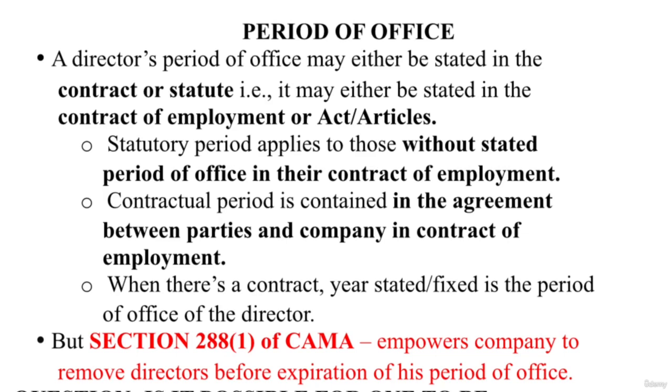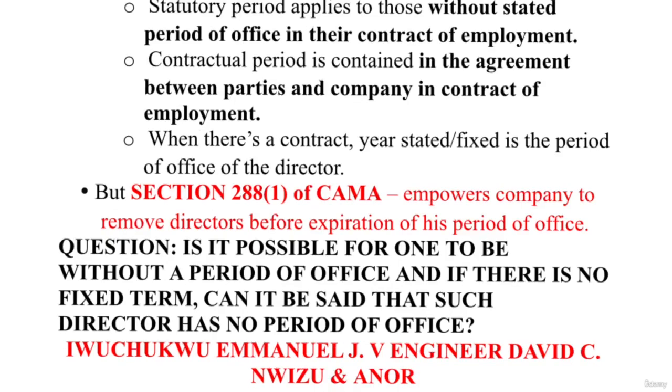So we then go to this very important question: is it possible for one to be without a period of office? And if there is no fixed term, can it be said that such a director has no period of office? Or is there anything like director at will? This is the question that we are going to be answering in the case of Iwuchukwu Emmanuel J. versus Engineer David C. Nwizu and others.